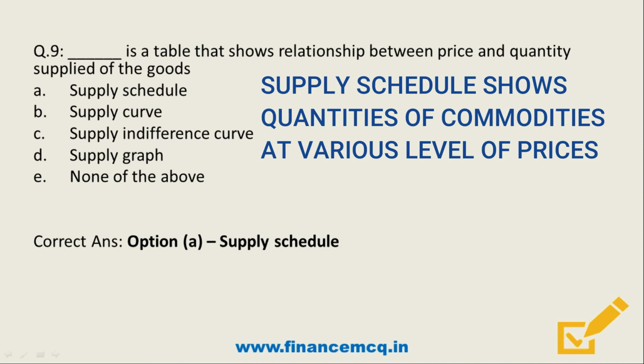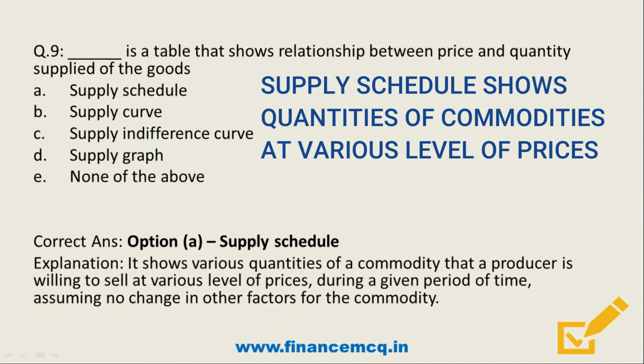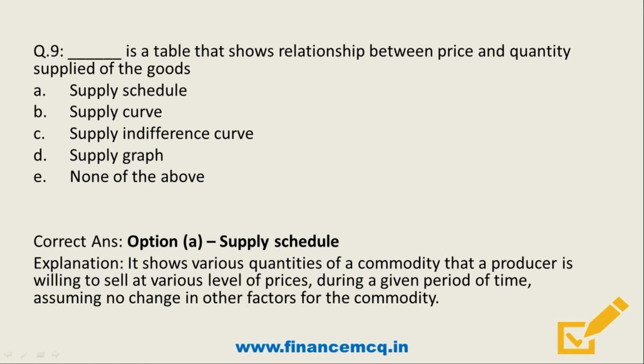Friends, supply schedule shows various quantities of a commodity that a producer is willing to sell at various levels of prices during a given period of time, assuming no change in other factors for the commodity. So the correct option is option A.